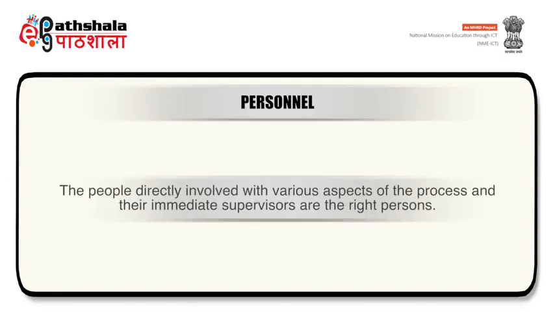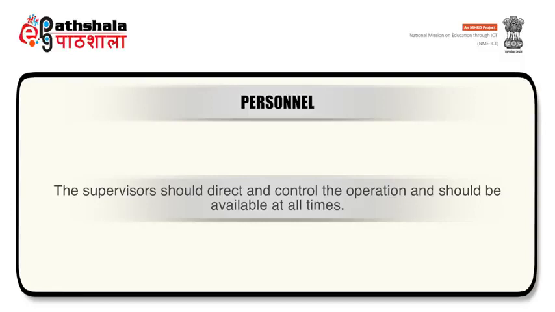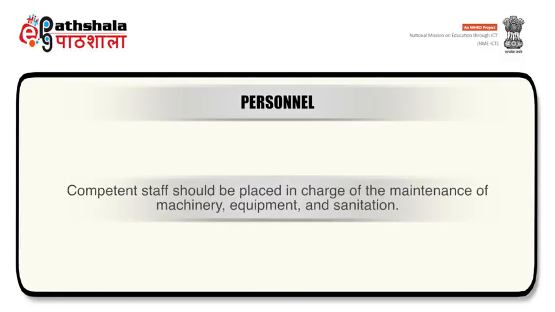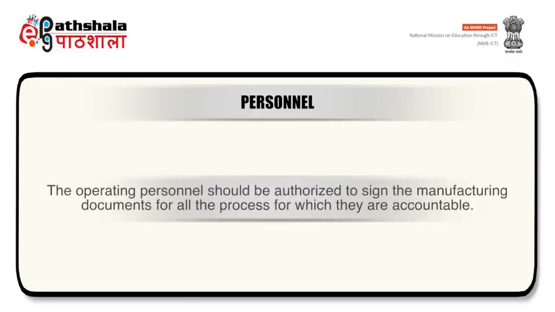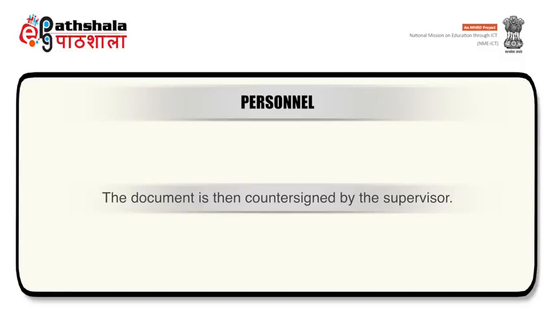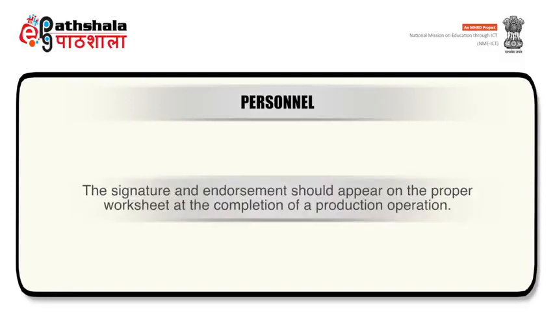People directly involved with various aspects of the process and their immediate supervisors are the right persons. Supervisors should direct and control the operation and should be available at all times. Competent staff should be placed in charge of the maintenance of machinery, equipment, and sanitation. Operating personnel should be authorized to sign the manufacturing documents for all the process for which they are accountable. The document is then countersigned by the supervisor. Signature and endorsement should appear on the proper worksheet at the completion of a production operation.